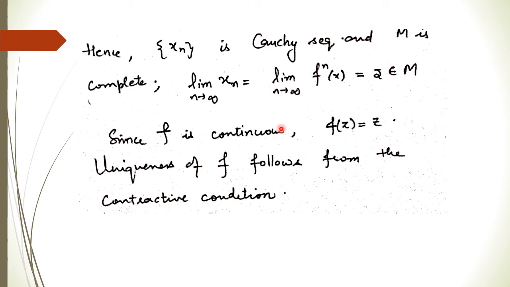Further, our f is continuous from the right side, it is lower semi continuous, or sorry, upper semi continuous from the right. So the value of the function at the limit of x_n is nothing but z. So this implies z is a fixed point of f, and uniqueness will follow in the same way as we have done in the Banach contraction principle. So this proves the result.